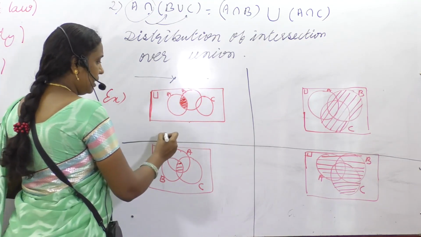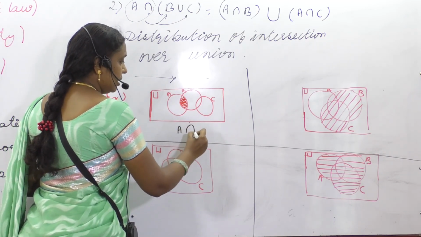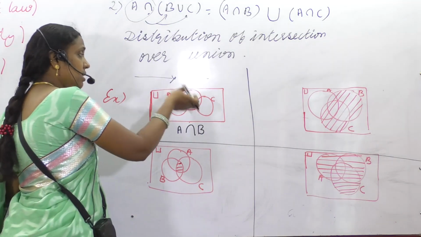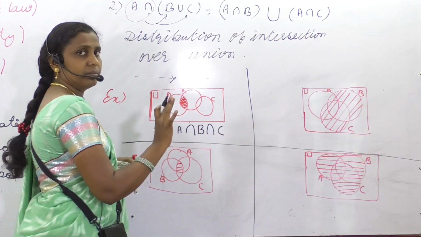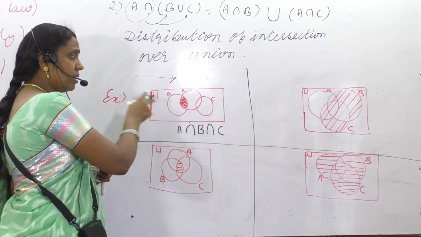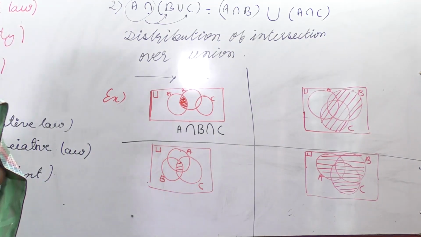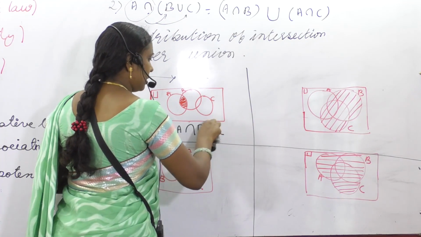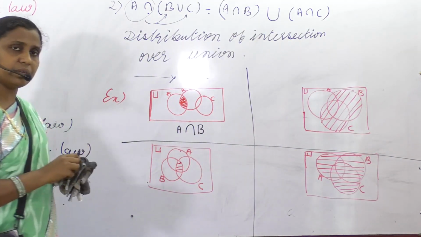So what we have to write? Shaded portion is A intersection B. Thinking that C is also there, if you write intersection C, it is wrong. C is not connected to the shaded portion. So the shaded portion is connected to which two sets? You just take and write only that much. This is A intersection B.